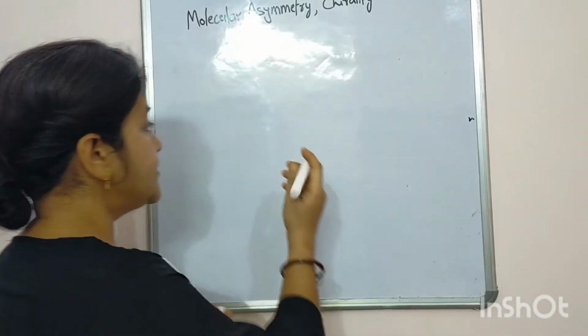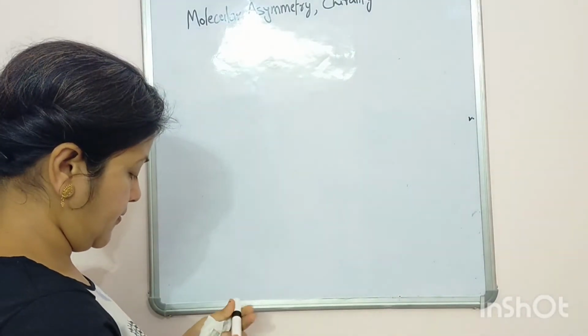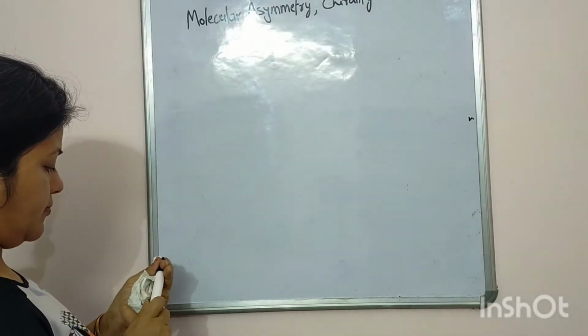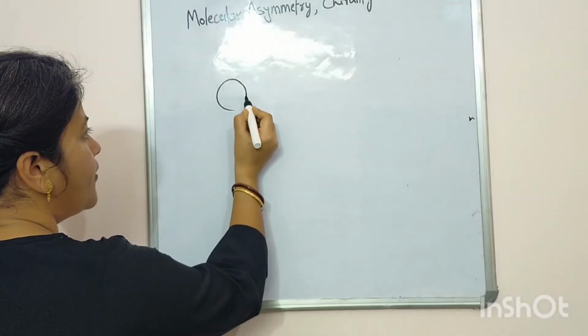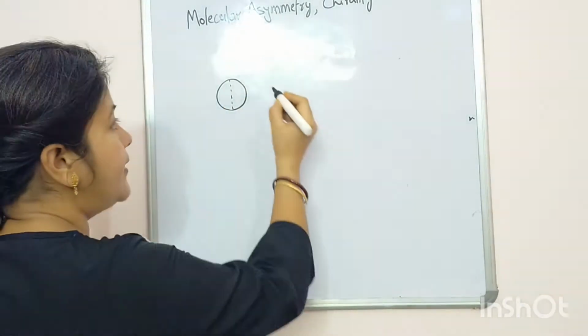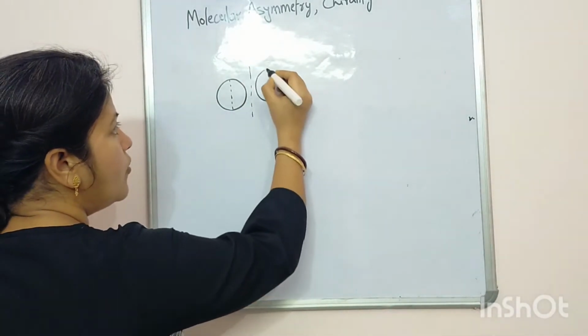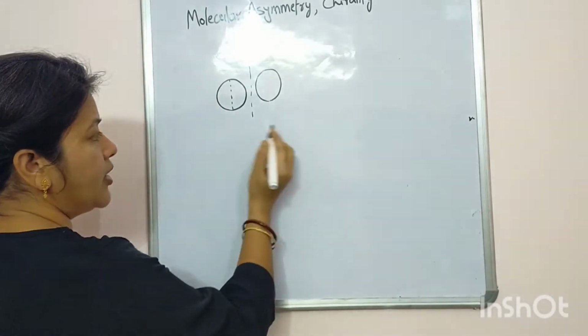Let's see, this is a circle. This circle is divided into exactly two halves, and their mirror images also superpose each other.